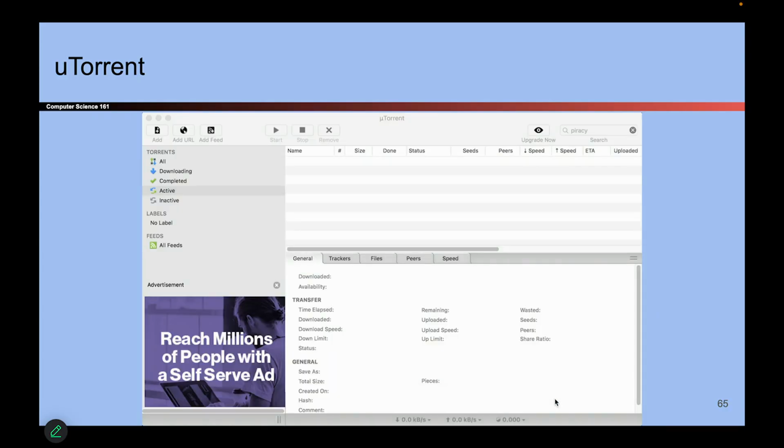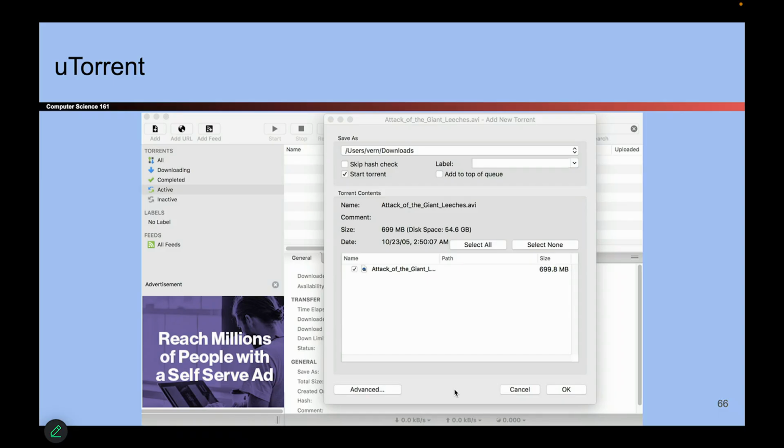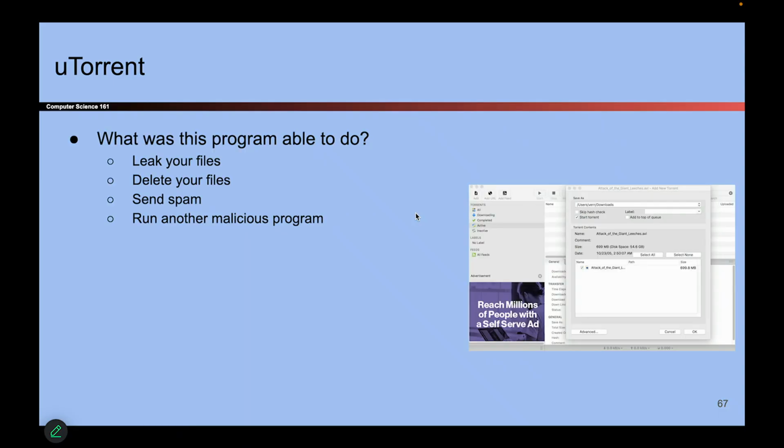And so here we are, and we'll download a movie. What are we downloading? We're watching Attack of the Giant Leeches. Sounds great. So when we downloaded the movie, what permissions did we give to this program? Well, this program had to be able to write things to my disk. It had to download the movie. It had to be able to receive the movie from the internet.